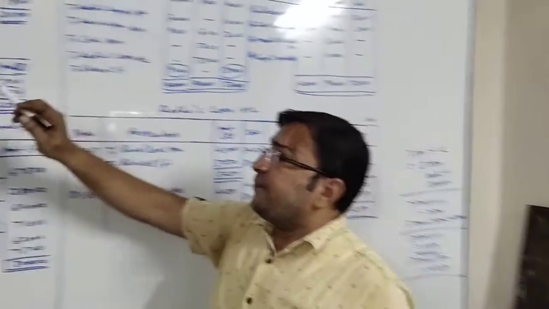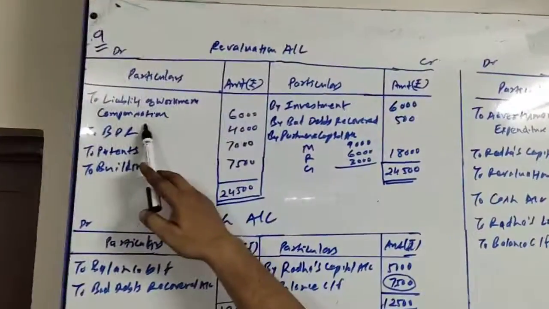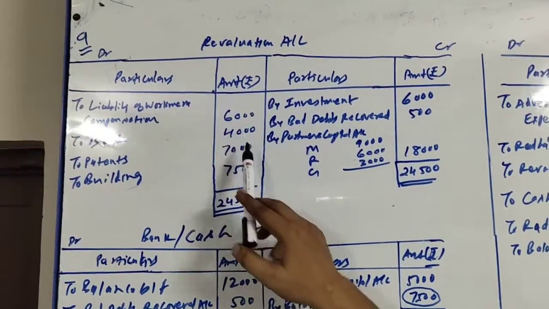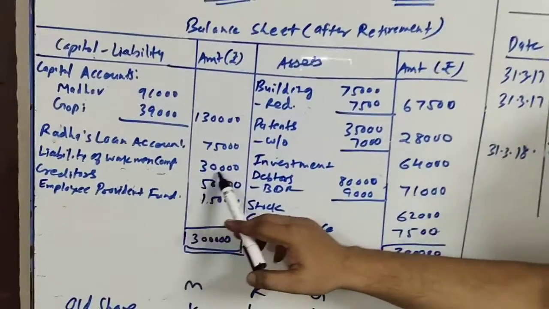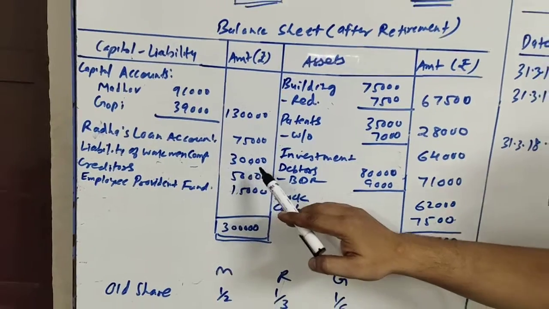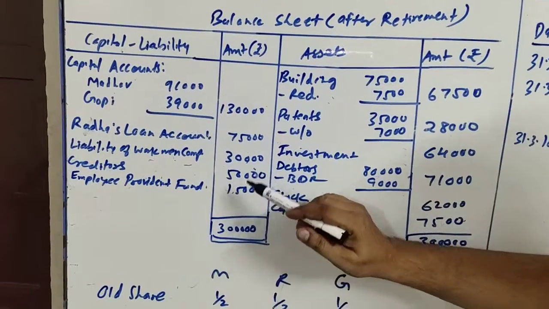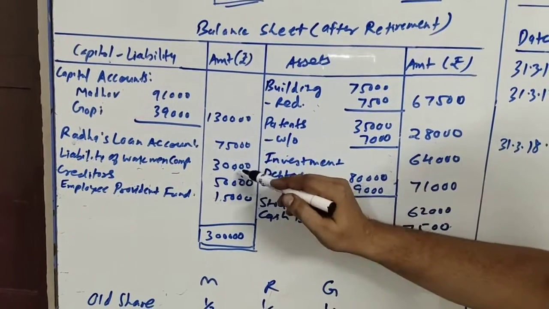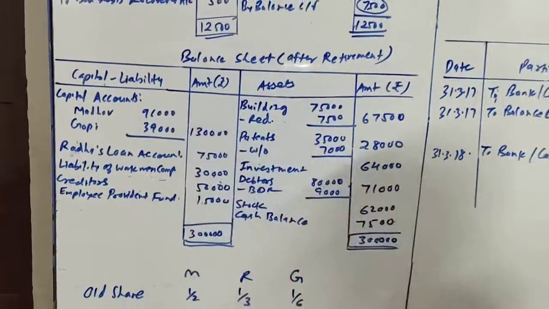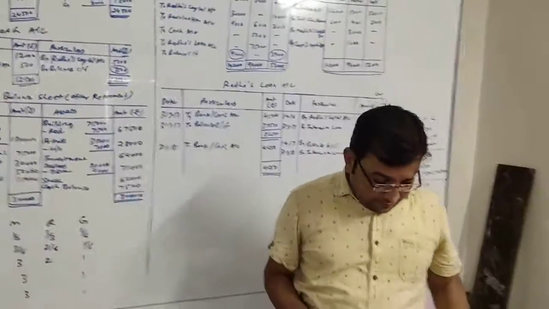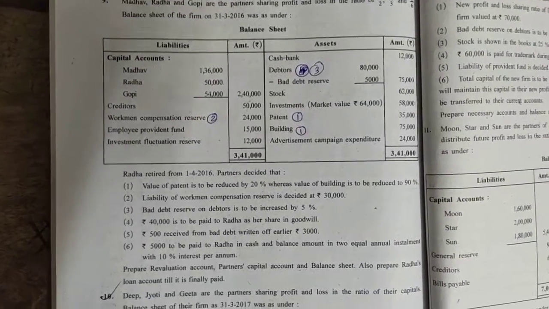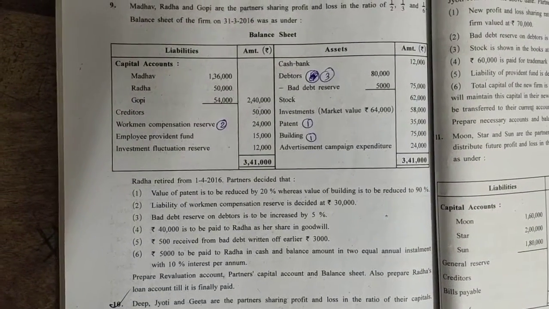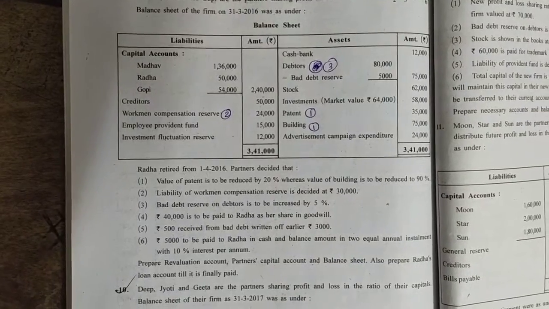So here it is, liability for workmen compensation 6,000, and the entire 30,000 will be written on the liability side of balance sheet. Liability of workmen compensation 30,000. Earlier it was 24,000. 24,000 we have already reserved, and 6,000 we have created from revaluation account. Next item is employee provident fund 15,000, and then investment fluctuation reserve 12,000.